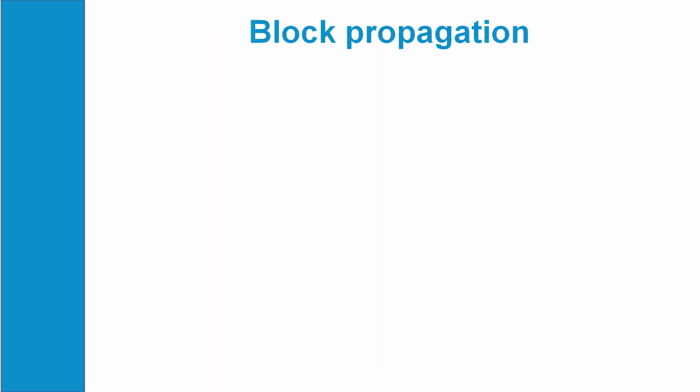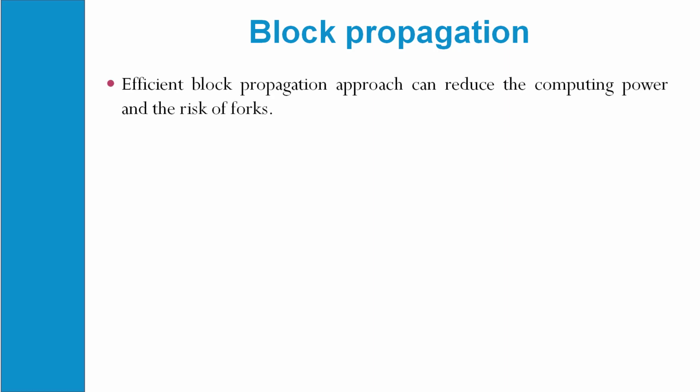Next we'll discuss block propagation. So what is block propagation? One can say that an efficient block propagation approach can reduce computing power and the risk of the fork.